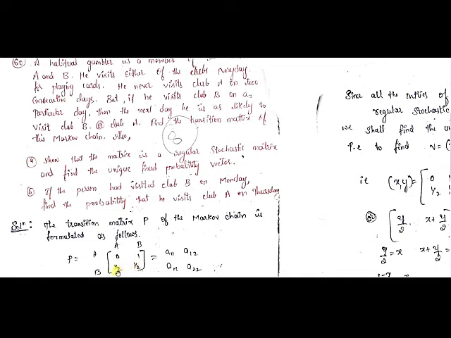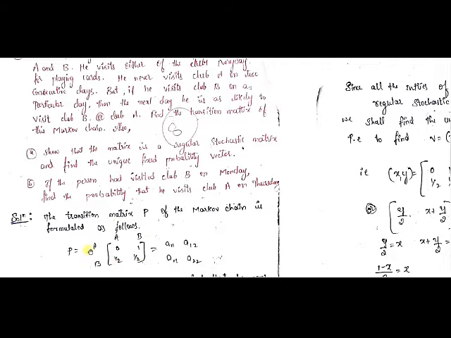So the probability of visiting club A and club B is the same. If it is the same, what probability can we give for that event? We can give it as 0.5 or 1 by 2. So here it is 1 by 2 and here it is 1 by 2. Anyway, it is non-negative and the sum gives you 1 again. So this is the transition matrix, or the stochastic matrix, that they have asked us to construct. Find the transition matrix for the Markov chain. For this stochastic process, we have constructed a transition matrix.